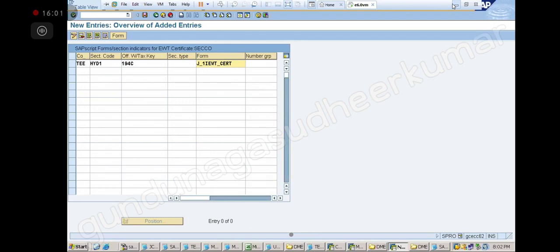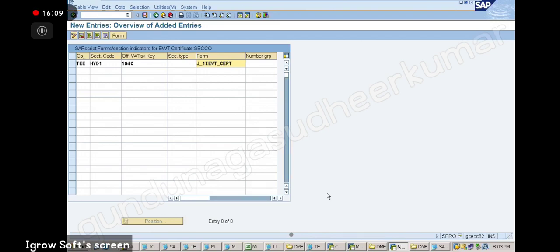The previous screen, yeah, this one. So now number group, sir? Number group we have to give, right? 001 we have to give, correct. Otherwise we would have got an error. Yes, thank you. 001. Can I show the previous thing? I will show you. So everybody completed with this? Yes, sir. Yes, sir.